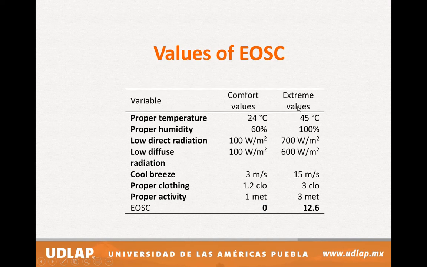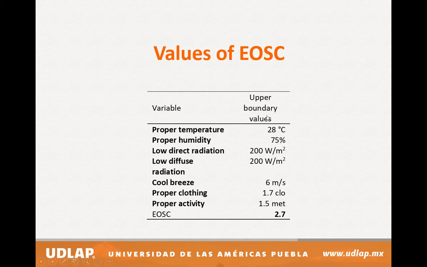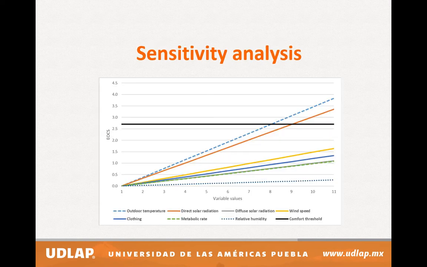If we have the extreme values, for example, temperature 45 degrees, proper humidity 100, etc., we can have an EOSC value of 12.6. This is the highest we can get. In between, there are the upper boundary values. If we have a temperature of 28, the upper threshold of 75% relative humidity, etc., the EOSC value that we can get is 2.7. So there is a range between 0 and 2.7 where thermal comfort is presented to the people. This is the meaning of this equation.